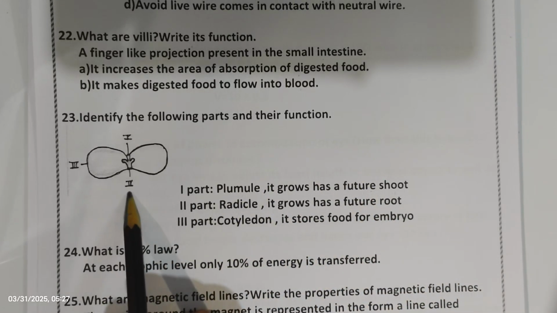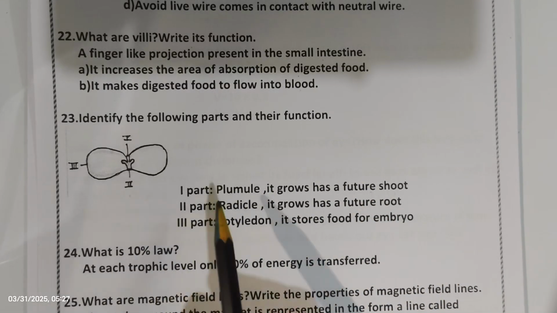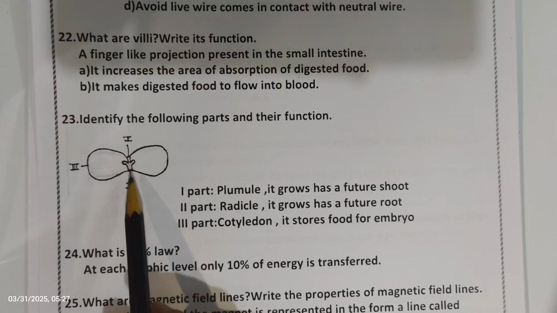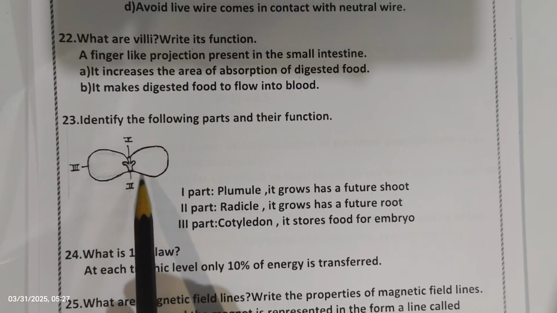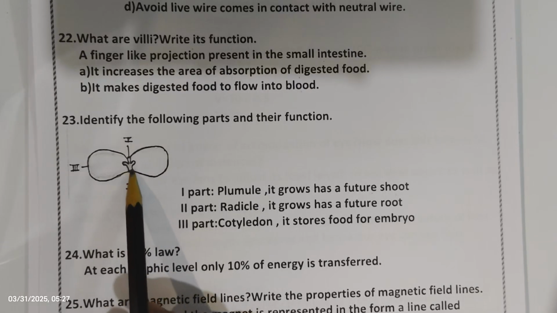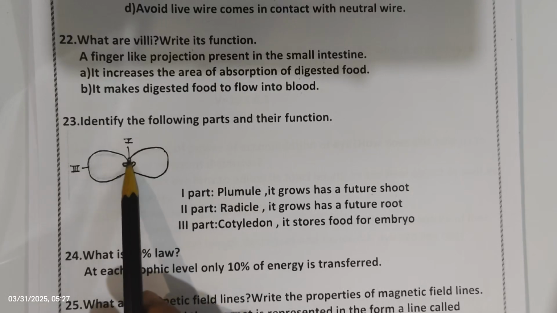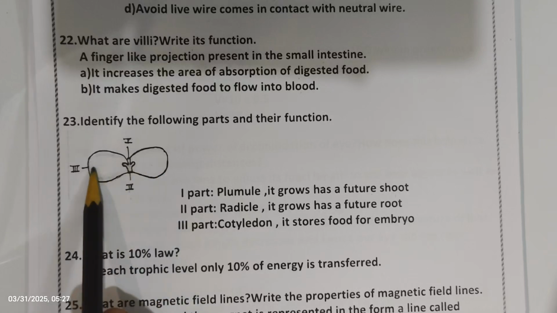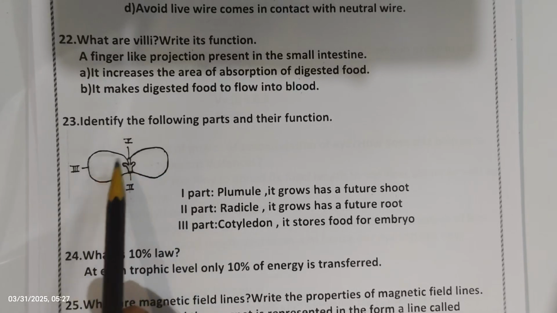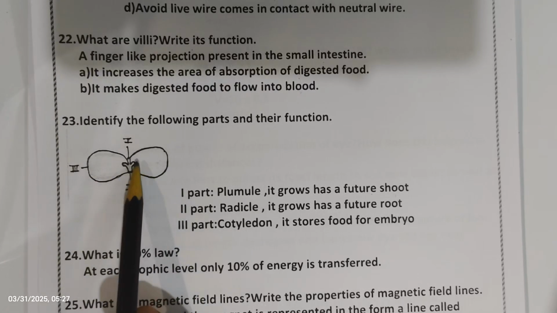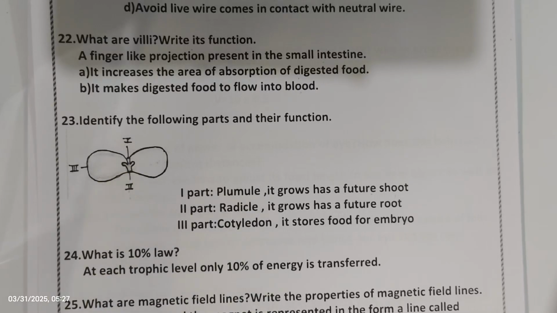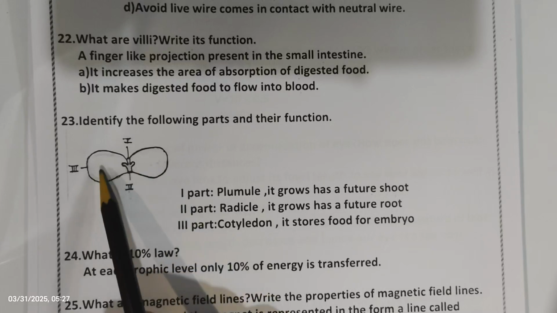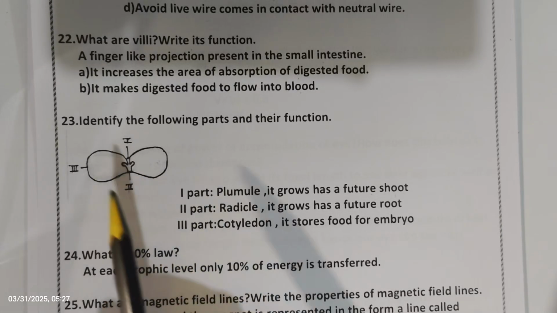Then the second one, radicle. Part 2 is the radicle, which means it is the future root. The radicle part grows as the future root, and the plumule part grows as the future shoot. And this third one is the cotyledon, the two cotyledons. The cotyledons store the food for the embryo. So when the plant is to be germinated, by that time the nourishment is provided by the cotyledons.